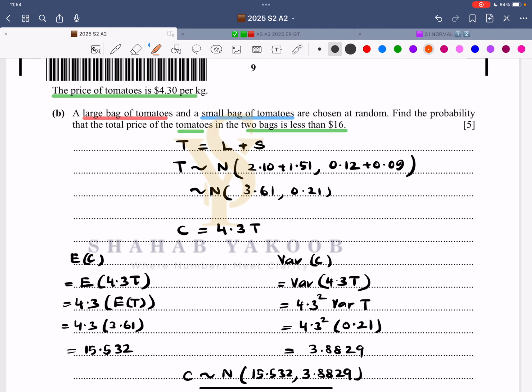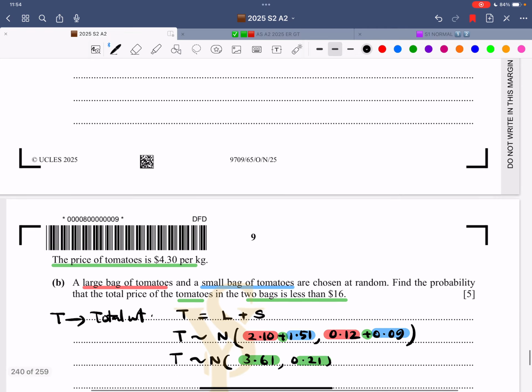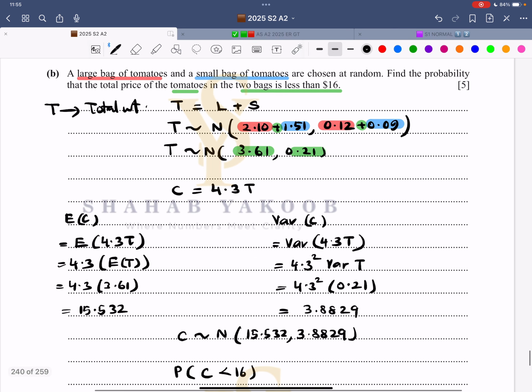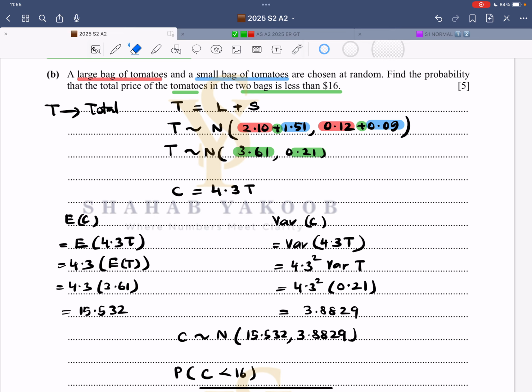So now over here, what have we done? We have taken the mean of large, we have taken the variance of large, we have taken the mean of small, the variance of small, and in both cases, technically, we are adding it up. So therefore, we are getting this and we are getting this. This is for T. So T is the total weight. Okay, and have they used the word weight? Masses. So weight, and they are just not confusing with the physics. So this is the total mass of large and small bag, one of each.